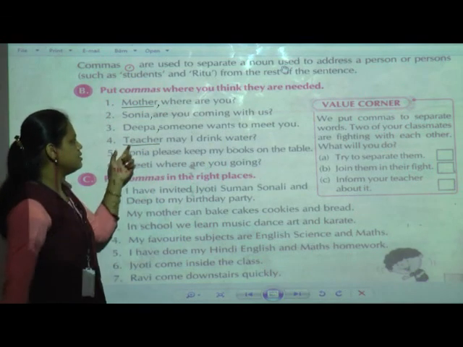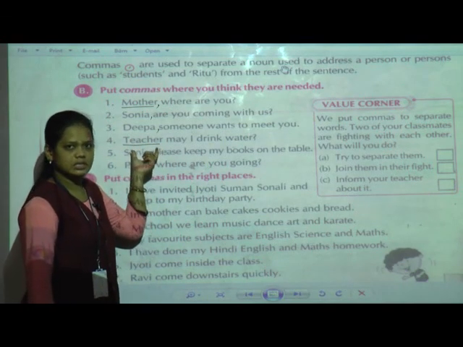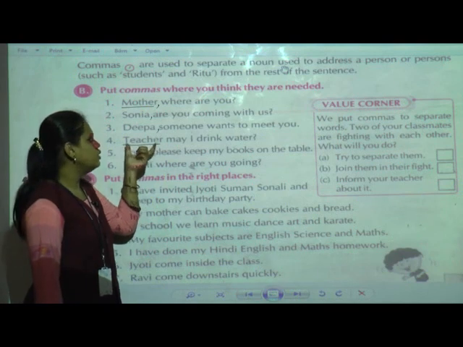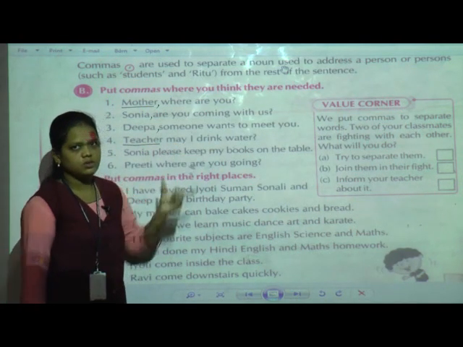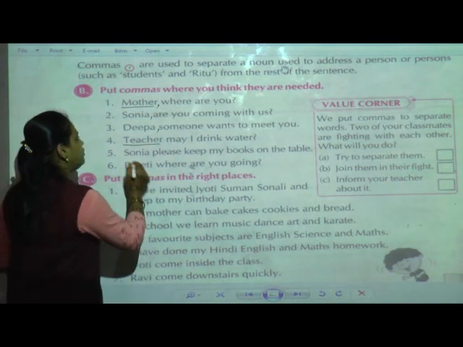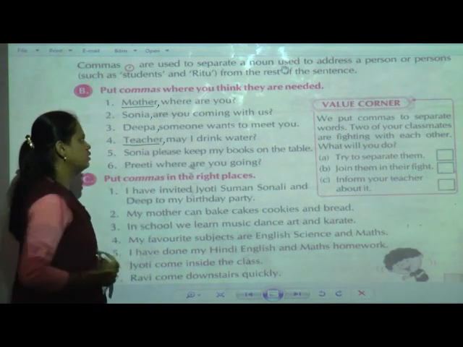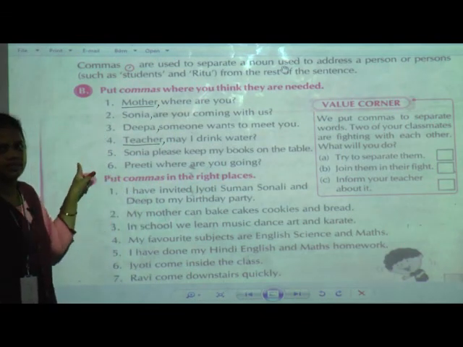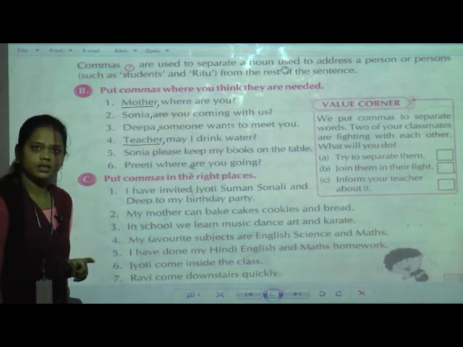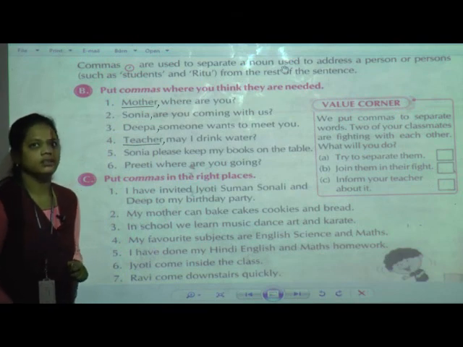So this word we are going to separate from the rest of the sentence, so we give the comma after teacher. Now the pronunciation of this sentence is: teacher, may I drink water?